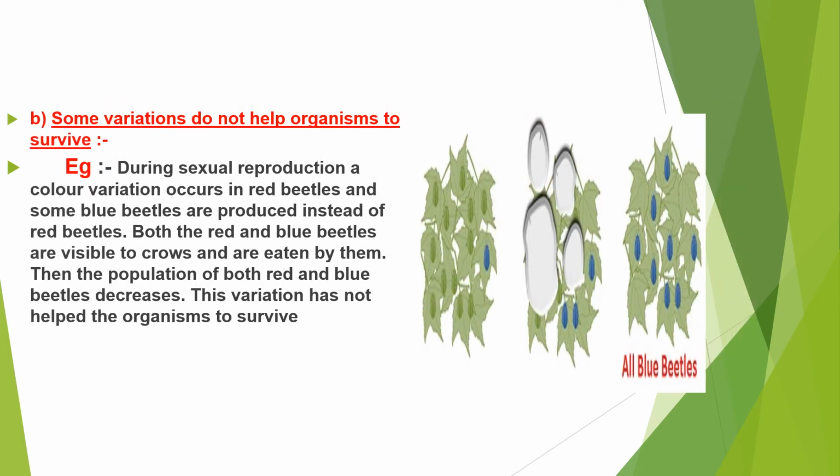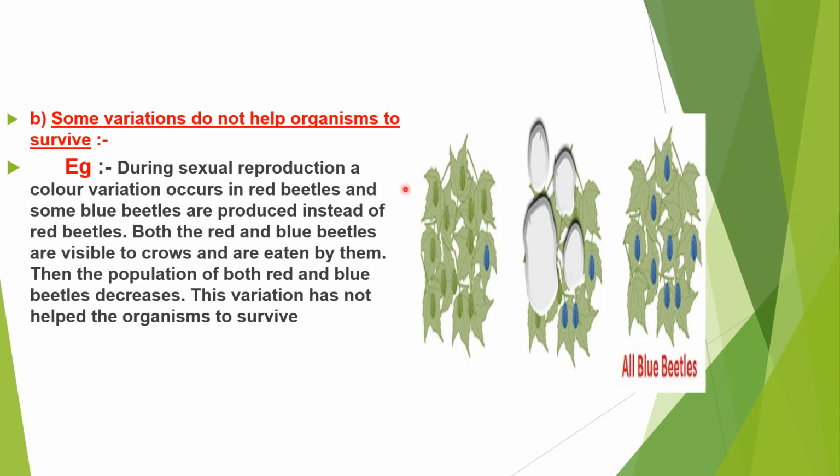How do some variations not help the organisms? In the previous slide, we have seen how variations help the organisms to survive. Let us see now how some variations do not help organisms to survive. Let us listen to one story about that.